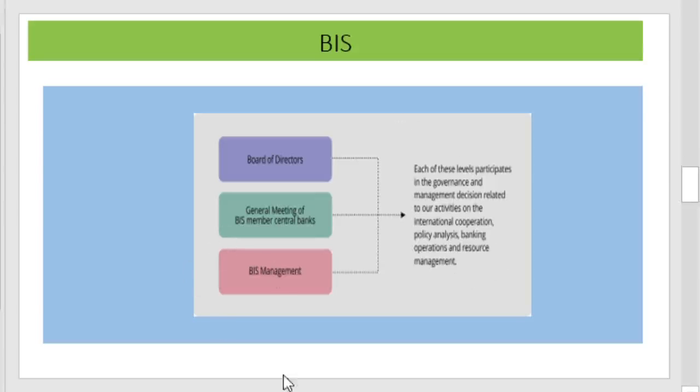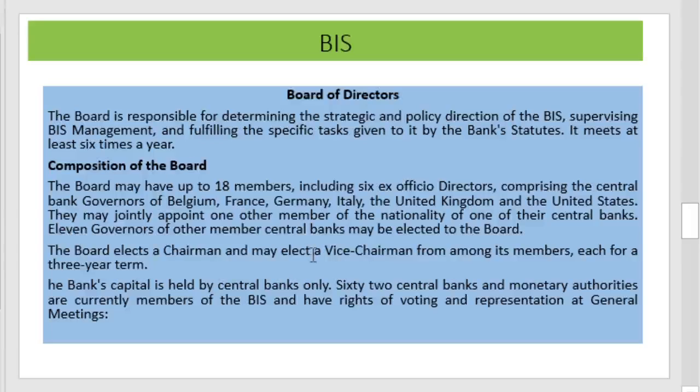Its governing structure is given here. There will be the board of directors, general meetings of the BIS member central banks, then BIS management. The board of directors is responsible for determining the strategic and policy decisions of the BIS and supervising BIS management, among other specific tasks.